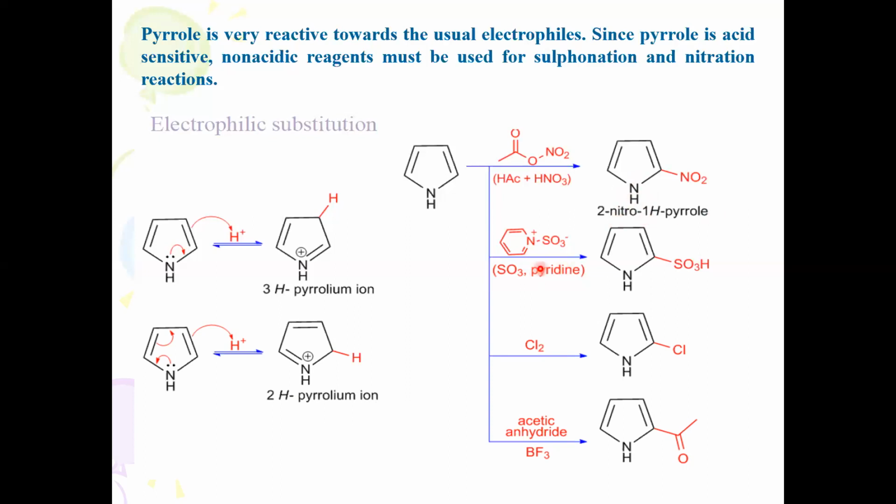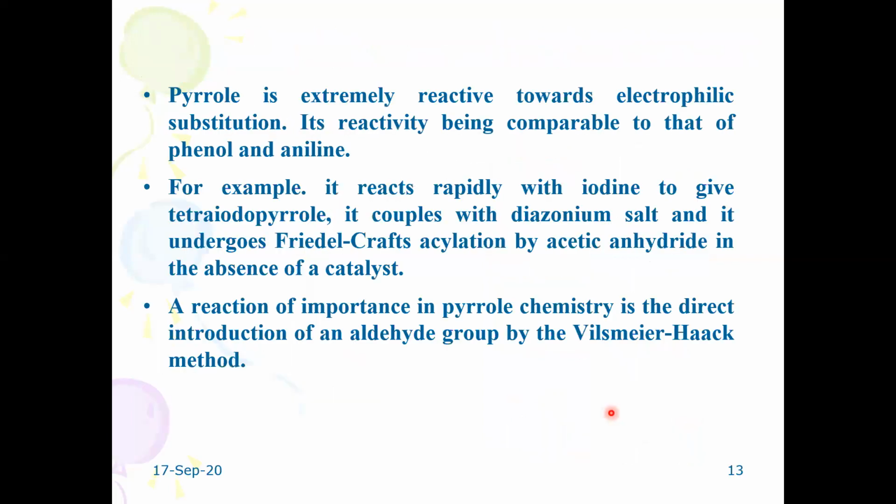Similarly, the reaction in the presence of sulfur trioxide, it cannot take place in the presence of sulfuric acid. Pyridine acts as a base. It abstracts the proton from the carbocation, helps in the removal of the proton, and then gives the final product. Then chlorination also takes place, same situation. When the reaction is carried out with acetic anhydride in the presence of boron trifluoride, 2-acetyl pyrrole is formed. This is a Friedel-Crafts acylation reaction.